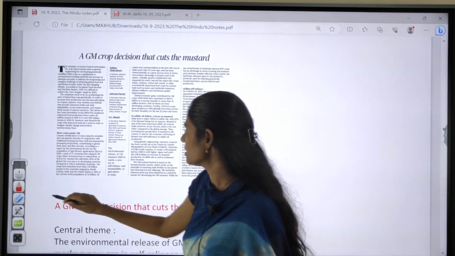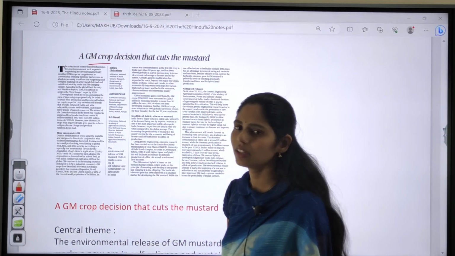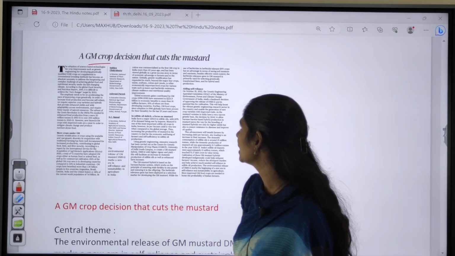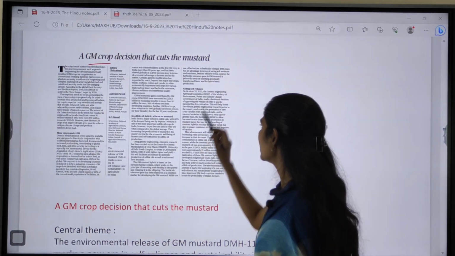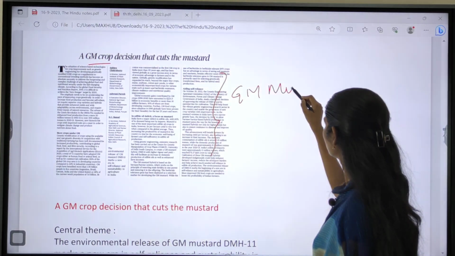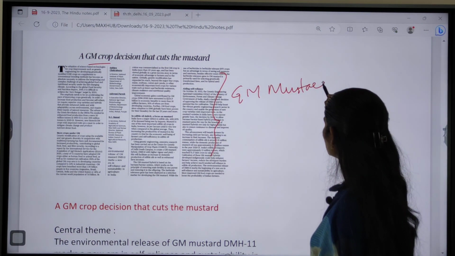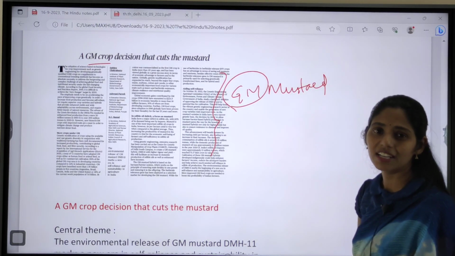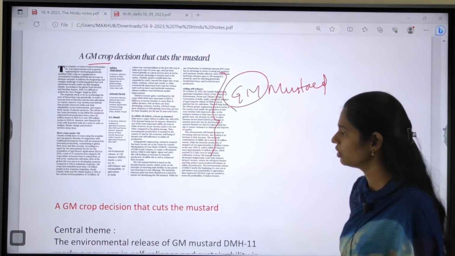And the next topic is about GM crops. The title says, a GM crop decision that cuts the mustard. This article is talking about GM mustard. So what is this GM? GM is nothing but genetically modified. We have different types of genetically modified crops.